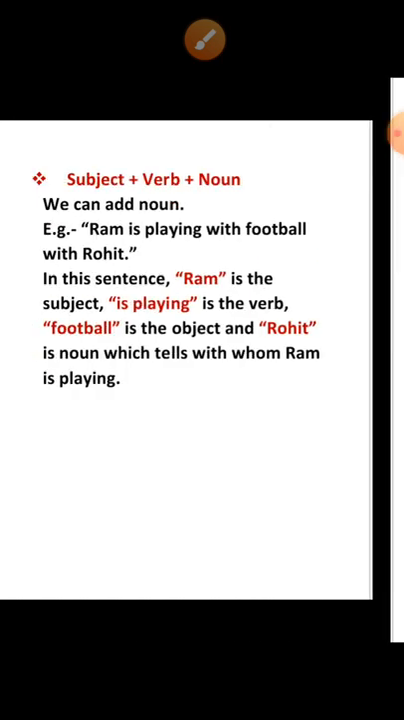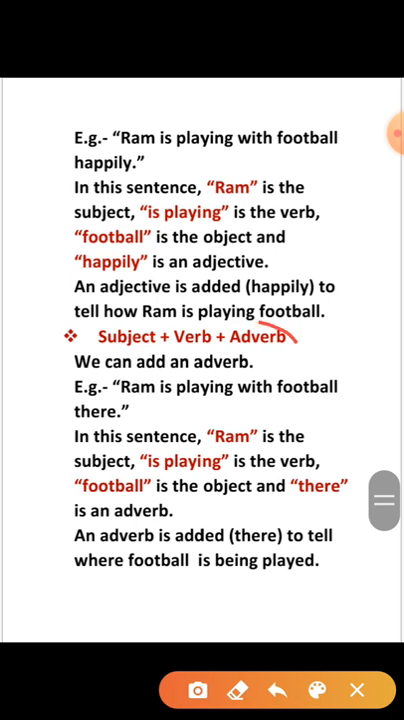Next is subject plus verb plus adverb. We can add an adverb also for expanding our sentence. Example is Ram is playing with football there. In this sentence, Ram is the subject, is playing is the verb, football is the object, and there is an adverb. An adverb is added, there, to tell where football is being played. Means adverb is used for telling where the work is being done.